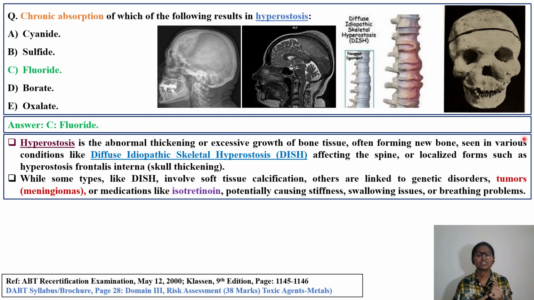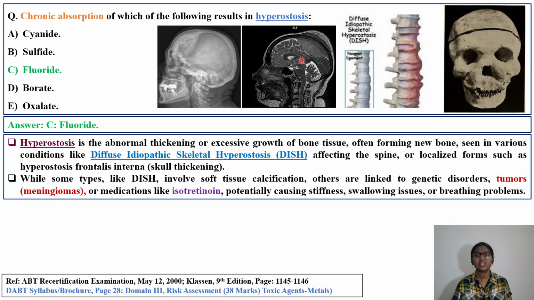Okay, hyperostosis is nothing but an abnormal thickening or excessive growth of the bone tissue. It is seen in the case of the skull as well as the spinal cord, often forming new bone. It is seen in various conditions, like, you have to remember this condition, diffuse idiopathic skeletal hyperostosis, which is nothing but DISH, affecting your spine. This is your normal spine. This is the affected spine with hyperostosis, or localized forms such as hyperostosis frontalis interna, skull thickening.